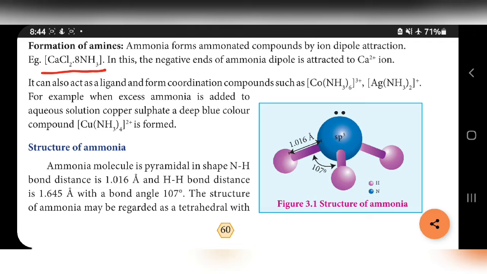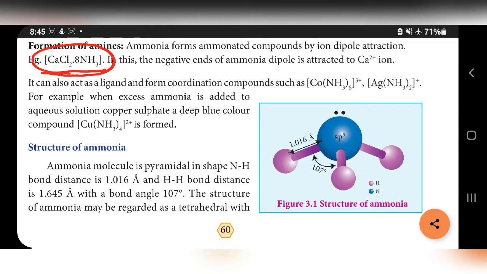What are the points given here? Ammonia forms ammoniated compounds. See, these are the ammoniated compounds. Ammoniated compound means addition of ammonia takes place. See here, with calcium chloride, ammonia is also added. It is represented by dot 8 NH3. 8 molecules of ammonia are added to calcium chloride.